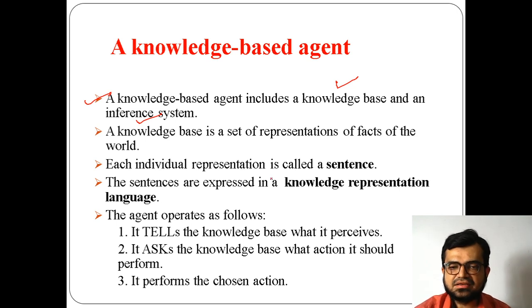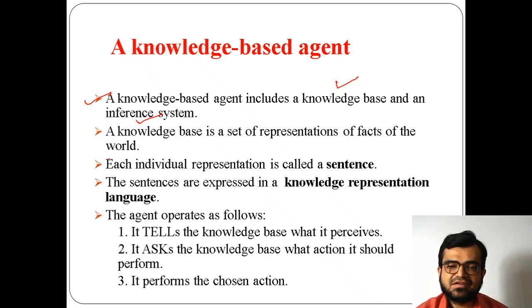Now, the same thing I said, the knowledge base is a set of representations of facts of the world. Facts of the world doesn't mean that we have to include complete information of all agents. We have to focus on the agent for what it is designed for. For example, an automated car.